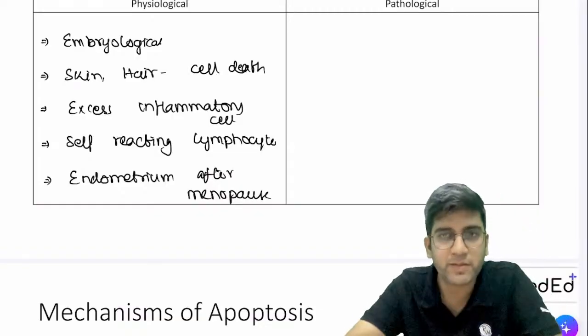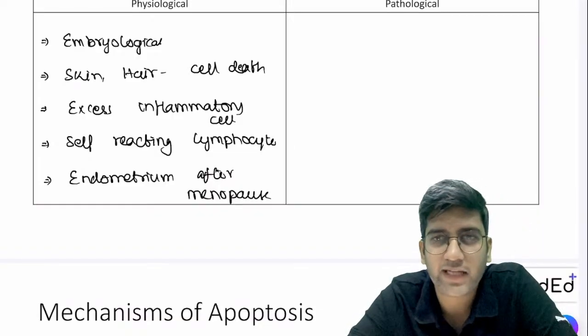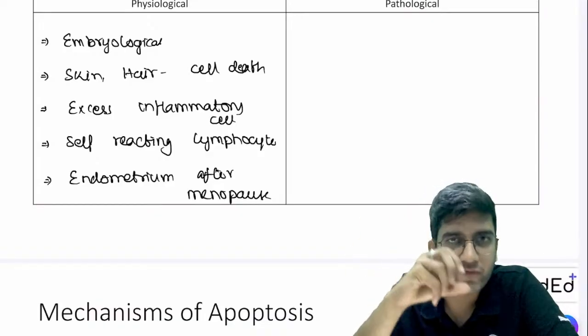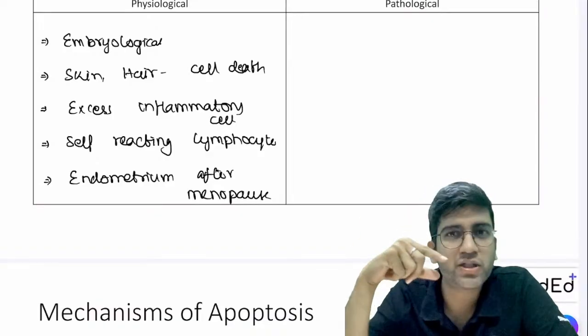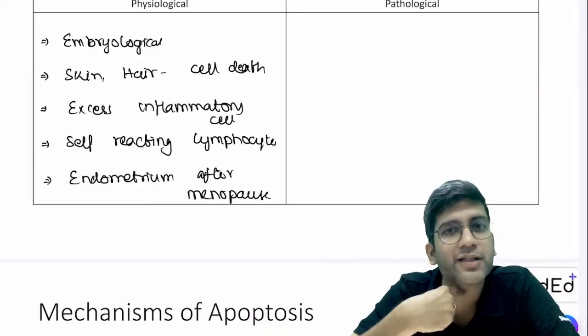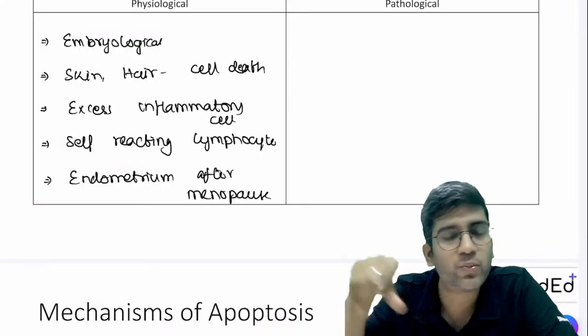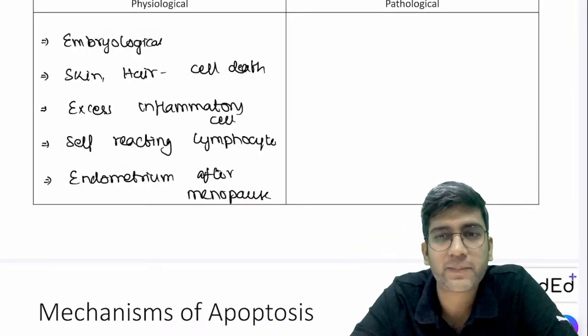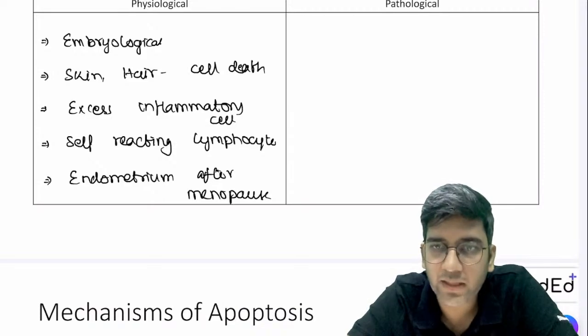Now I'm going to ask you a simple question. Let's see if any one of you can answer. We did read endometrium involuting and embryological thyroglossal tract and everything disappearing in one of the cellular adaptations. What was that? Which adaptation we read?